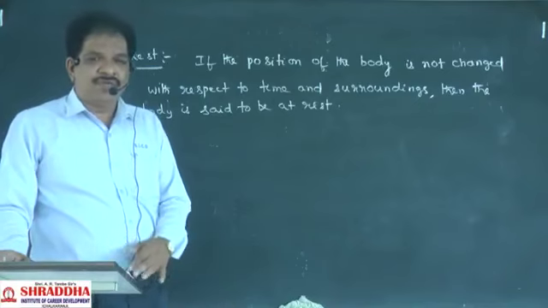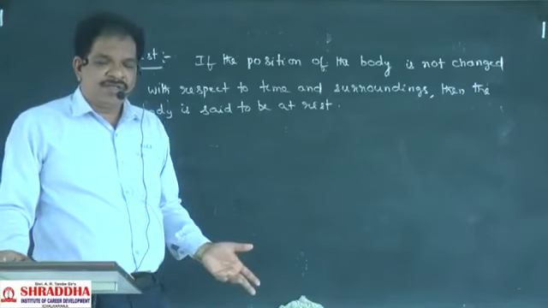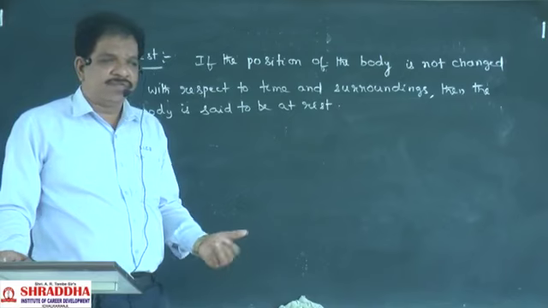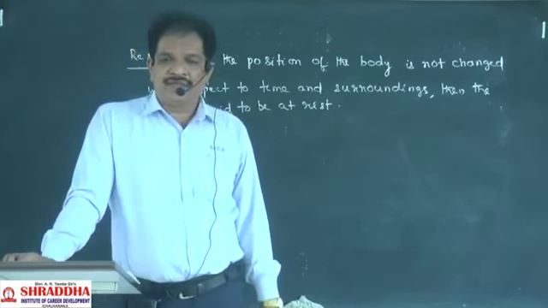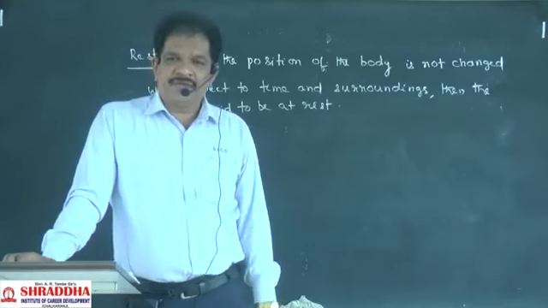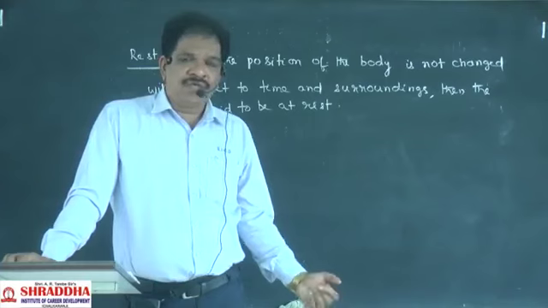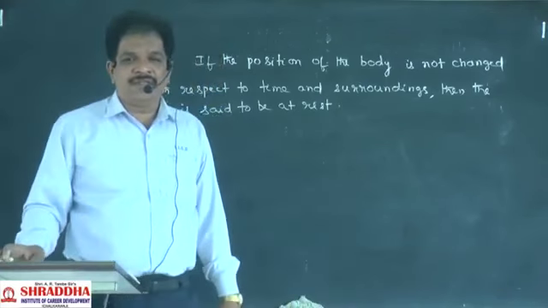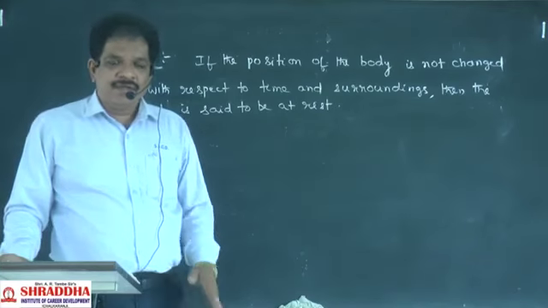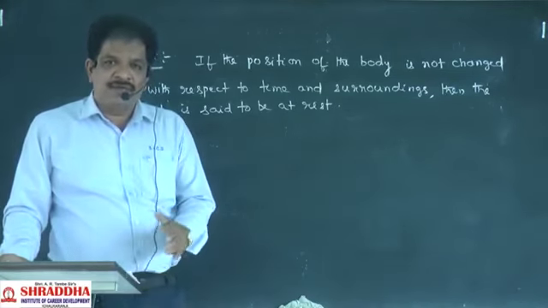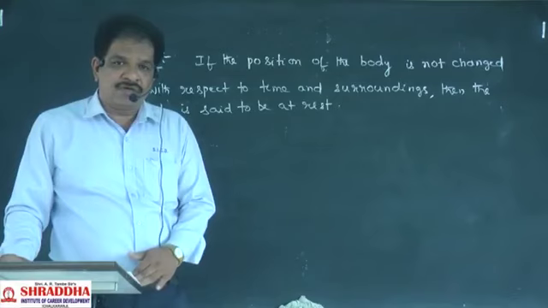So many things we can say. Buildings are in the state of rest. Trees are in the state of rest. Mountains and hills are in the state of rest. Clearly, with respect to time and with respect to the surroundings.